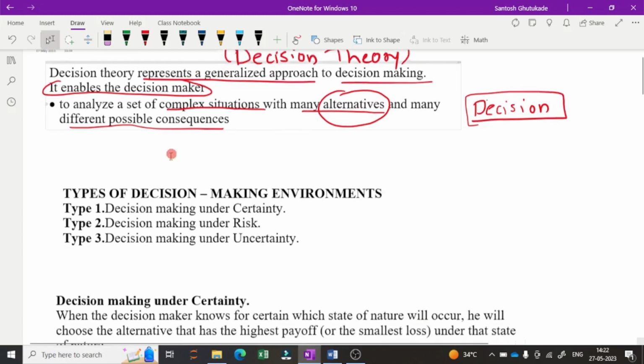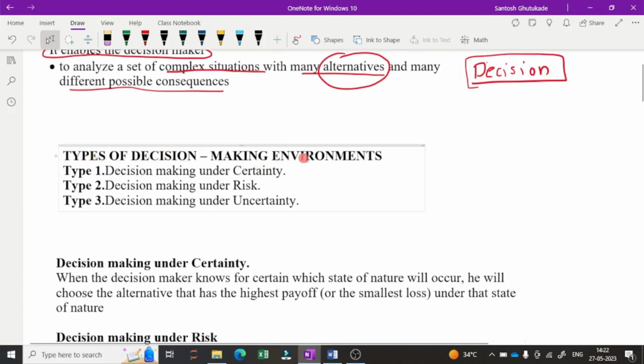Types of decision, or types of decision making environments. There are three environments: decision making under certainty, decision making under risk, and decision making under uncertainty. We will see in detail what is under certainty, what is under risk, and what is under uncertainty. In our syllabus there is decision making under uncertainty. The problem may arise on decision making under uncertainty.